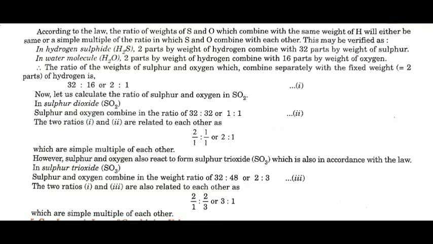So the ratio of S and O in H2S and H2O is 2:1, which is a simple ratio, and in SO2 the S and O ratio is 1:1, which is again a simple ratio. So either the two elements have the same ratios or a slightly different ratio, but that should also be in some simple whole number ratio. So this is the meaning of the law of reciprocal proportions or law of equivalent proportions.